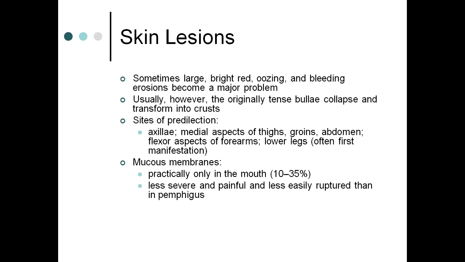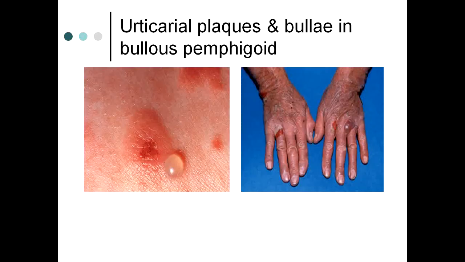Regarding the sites of involvement: axillae, medial aspects of thighs, groins, abdomen, flexor aspects of forearms, and lower legs, often the first manifestation is on the lower legs. Mucous membranes are practically only involved in the mouth and very rarely, less severe and painful and less easily ruptured than in pemphigus. So basically, bullous pemphigoid mostly does not involve the mucous membranes, but when it does, then it is called cicatricial pemphigoid. Cicatricial means scarring.